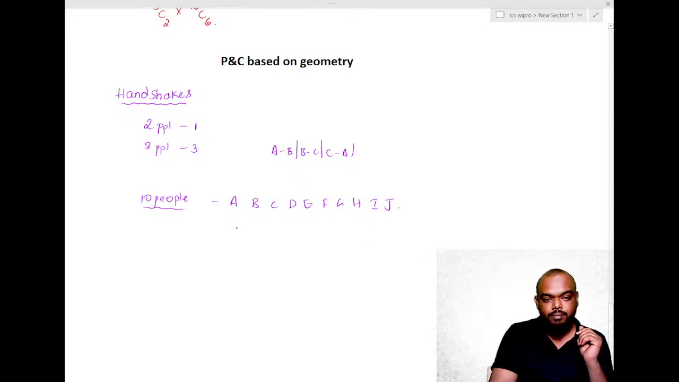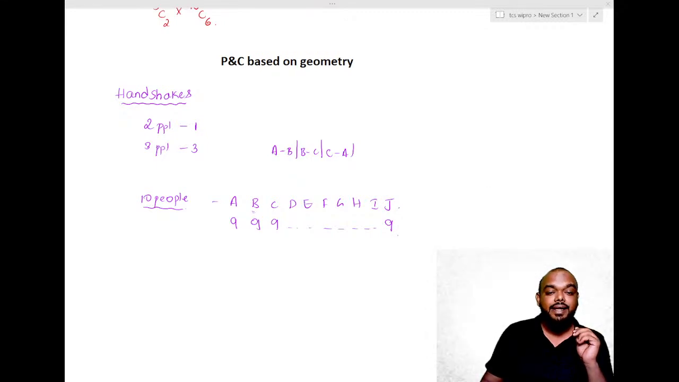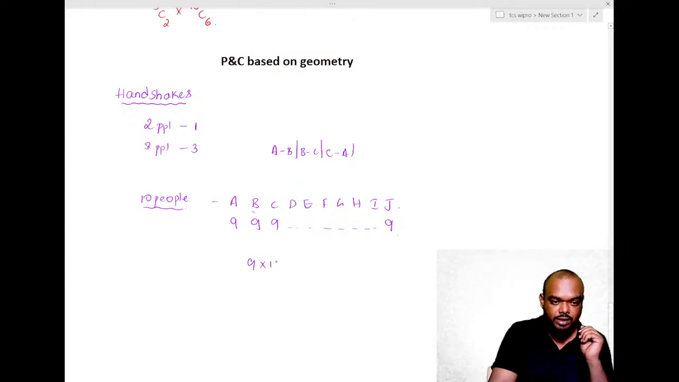B will produce 9 handshakes when he shakes his hand with every other person. C will again produce 9 handshakes. So likewise, every individual will produce 9 handshakes. Totally 10 people are there, and every person is producing 9 handshakes. So totally how many handshakes are done? 9 into 10, 90 handshakes. Agree? But careful. These are not the actual number of handshakes.